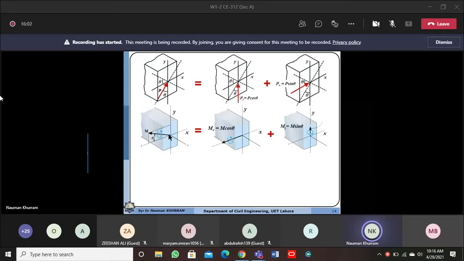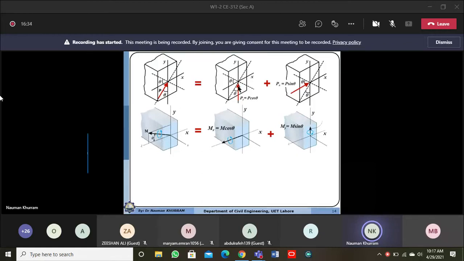One component must be acting along the x principal axis, that will be regarded as Mx, and that will be the cos function of this moment, because the angle is given from the x-axis. Similarly, the vertical component of this moment, which is acting along the y principal axis, will be regarded as My, and that will be the sine function of this moment.